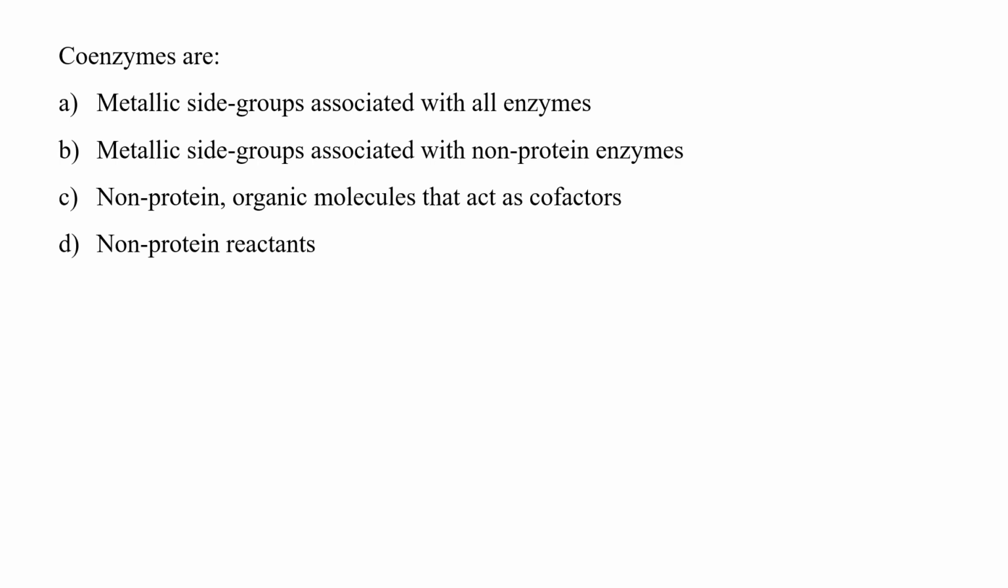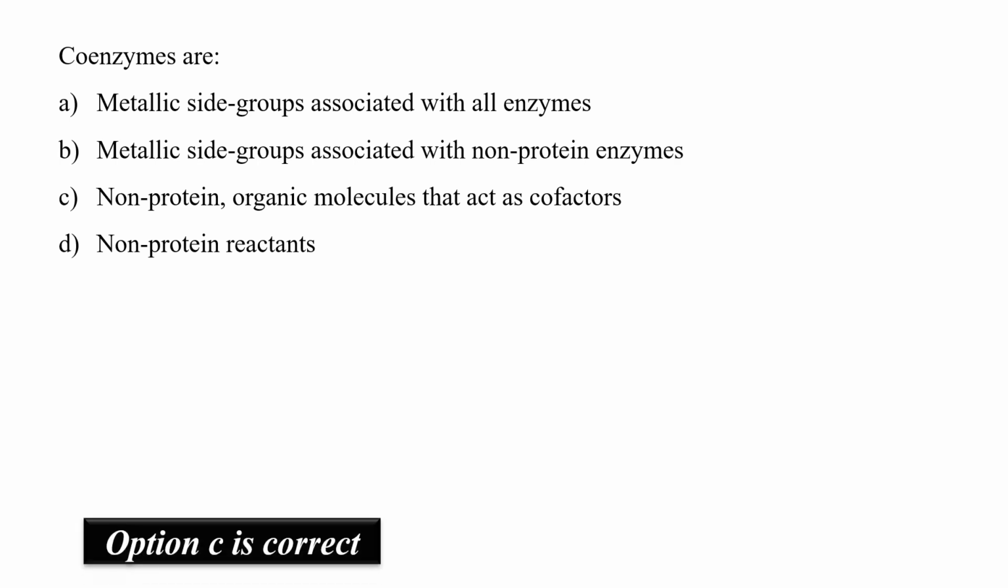The question is, coenzymes are. What are coenzymes? There are some enzymes which require an additional chemical component called cofactor. Cofactor is either one or more inorganic ions such as iron, magnesium, manganese or zinc, or a complex organic or metallo-organic molecule. This organic or metallo-organic molecule is called coenzyme. So the coenzymes are non-protein organic molecule that act as cofactors. So the option C is correct.